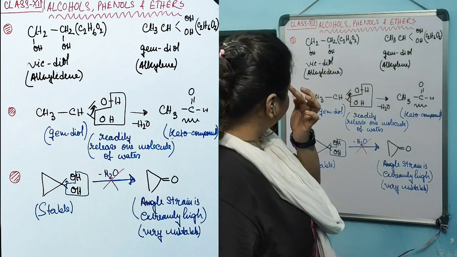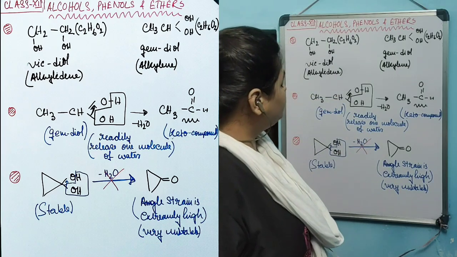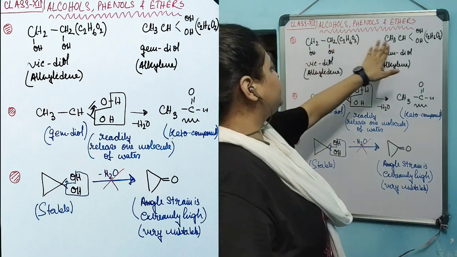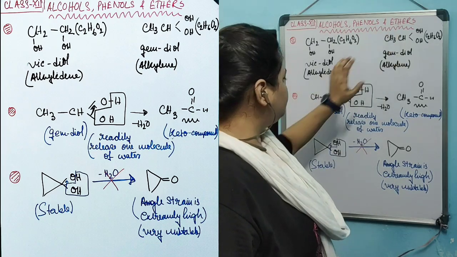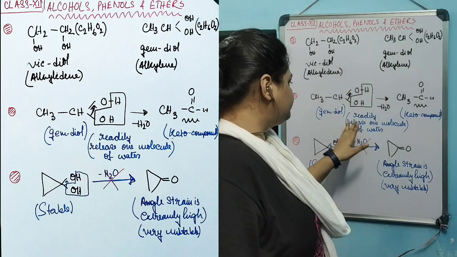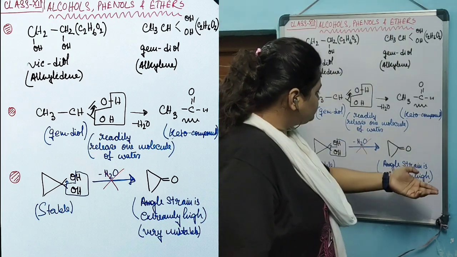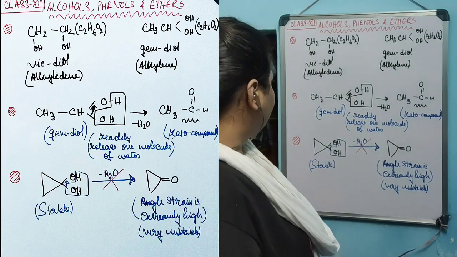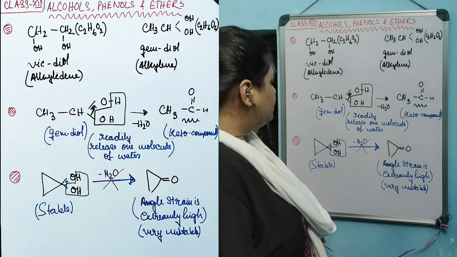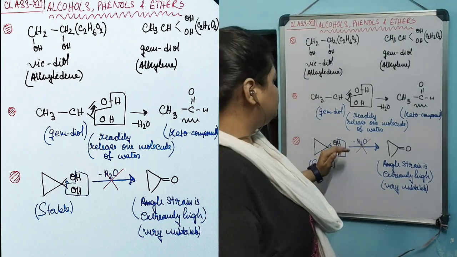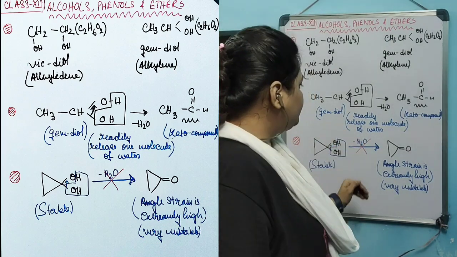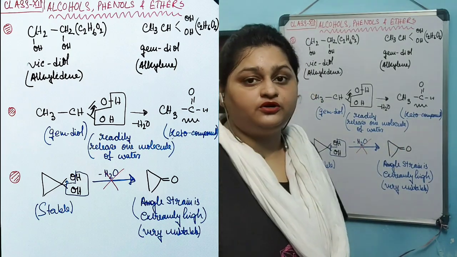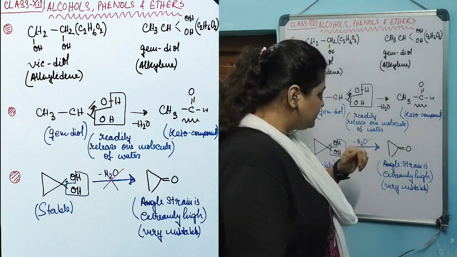So this is the concept of diols and their two different characteristics: vicinal diol and geminal diol. Geminal diols are unstable and readily release one molecule of water to produce a keto compound, but this particular gem-diol does not readily release one molecule of water, because it would produce this particular cyclic keto compound.